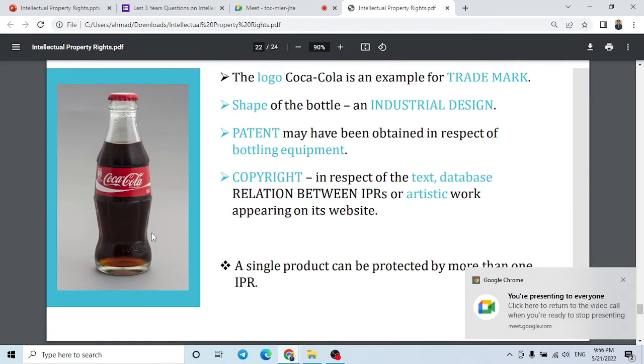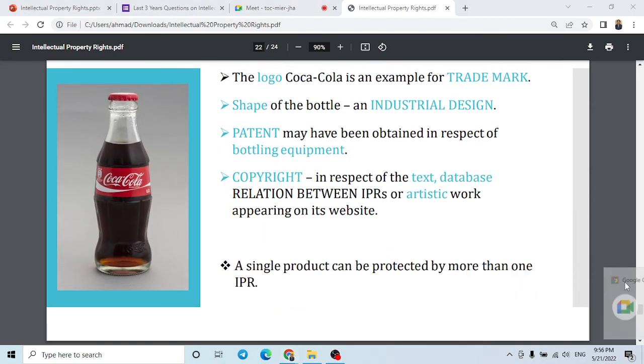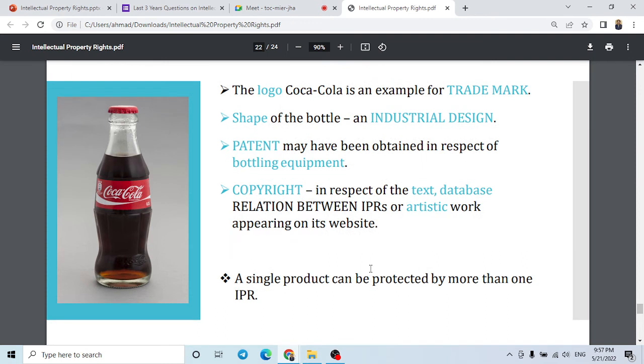We can see this, a single product can be protected through multiple intellectual property rights, like its logo. Here its logo is there, if you can see, Coca-Cola. So their logo comes under the trademark, and the shape of the bottle, this bottle shape you can see here, is designed through the industrial design.